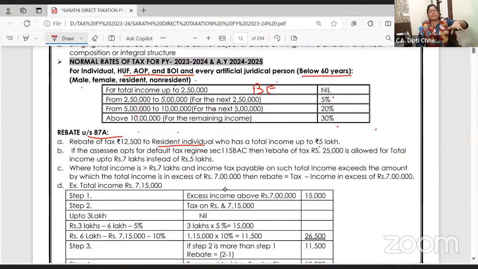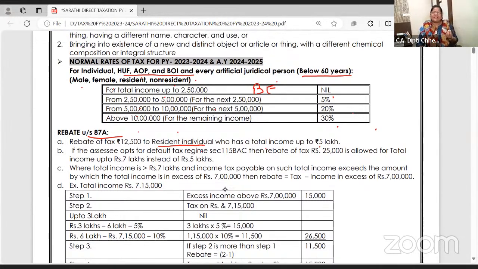So you are a small-time person. Someone whose yearly income is 5 lakh will be a small dosa seller or a small shopkeeper. So can we help him by giving some reduction or relief in the tax? Yes. If your total income is up to 5 lakh, you can reduce your tax up to 12,500, and on the balance tax only, you have to pay the health and education cess, that is 4%. Right? Okay.